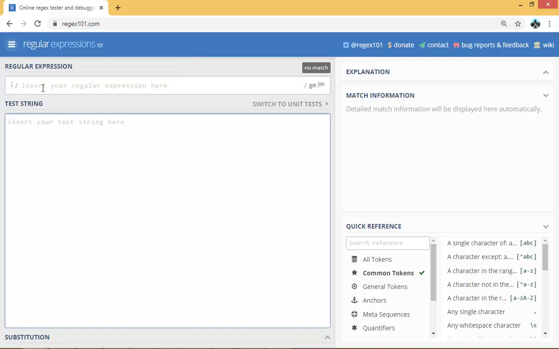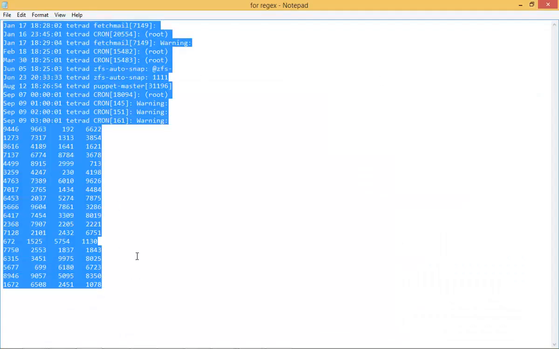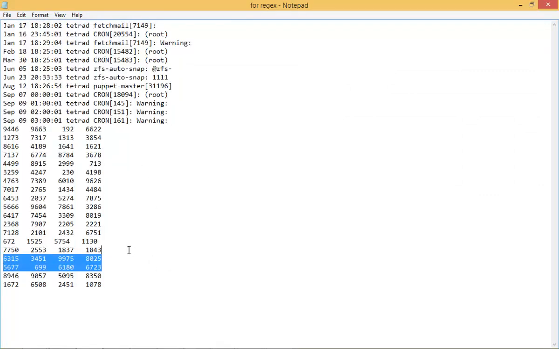If you enter the expression here, it's going to match any text you enter here. I already have some text made up, and I will put all of this text in the video description so you can use it as well, or you might just create your own and start practicing.